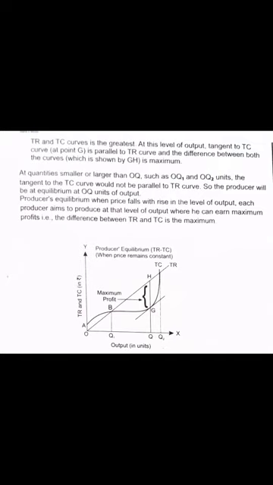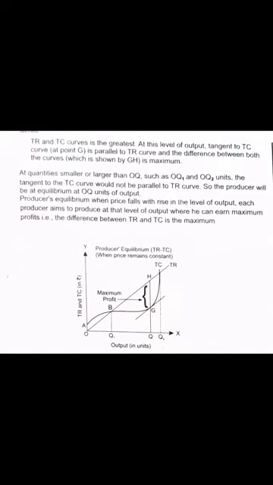Now what is it doing? First it is cutting TR at the first point. Do remember, when TR is being cut, or you can say bisected, by TC at point B, that is also a point of equilibrium. But then the other condition is not satisfied. Why?